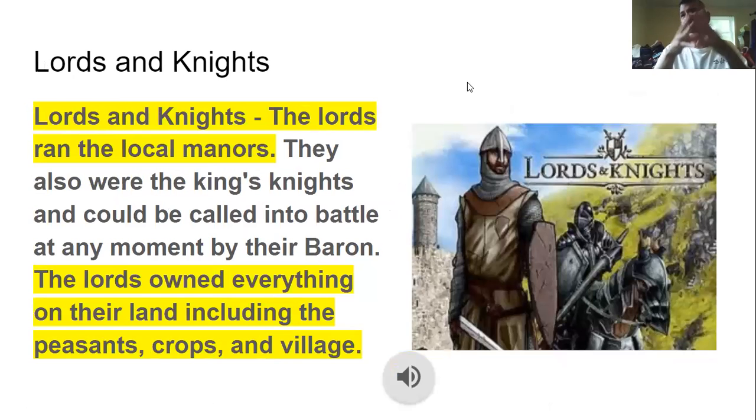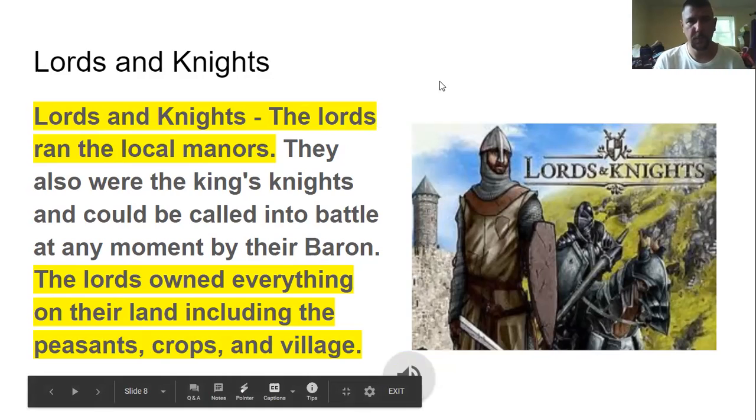All right. So the barons divided up the land that the king gave them among lords and knights. In return, the lords ran these local manors, and they would also send these knights to fight for the king if asked. The barons basically owned these knights. And the lords owned everything on the land, including peasants, crops, and the village.